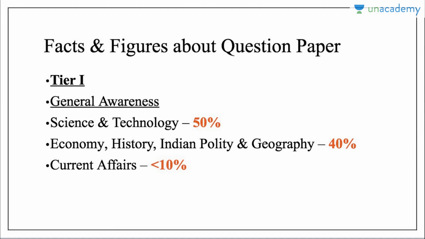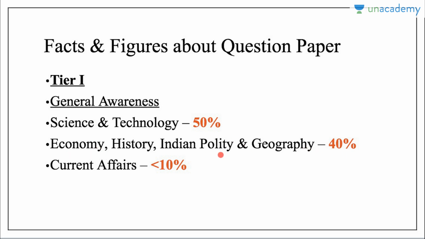Then talk about the general awareness. Most of the people get confused about what to study in general awareness and what not to study. So let me tell you very frankly that science and technology covers almost 50% of the general awareness paper. That is 25 questions are from computer awareness or physics or chemistry or biology. Then economics, Indian history, Indian polity and geography in the decreasing order of their importance. These 4 topics cover 40% of the weightage.